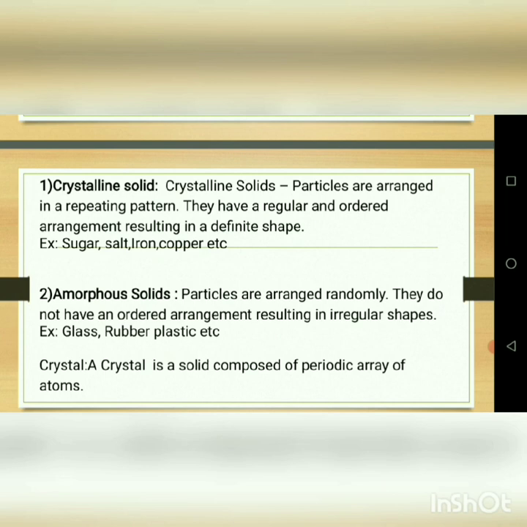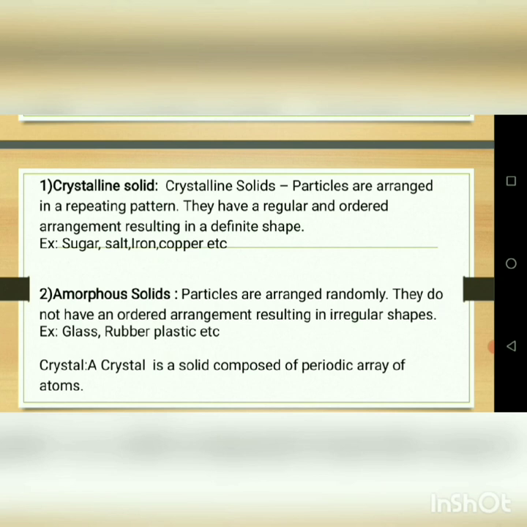Then the amorphous solid. What is the meaning of the amorphous solid? In amorphous solids, the particles are arranged randomly. They do not have an ordered arrangement, resulting in an irregular shape. So amorphous means irregular shape. It is also called a non-crystalline solid, with irregular or different shapes.